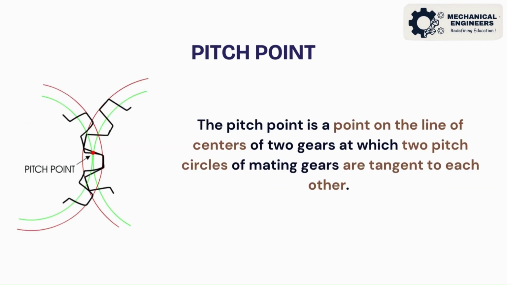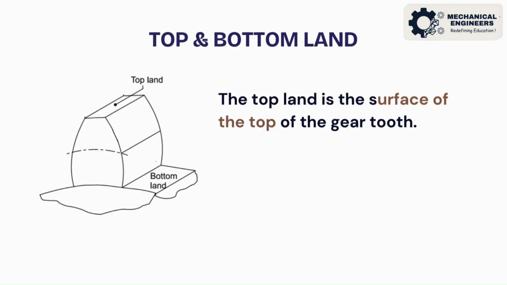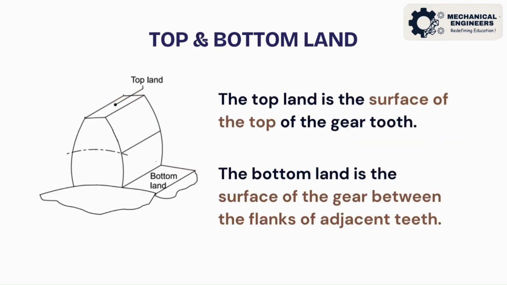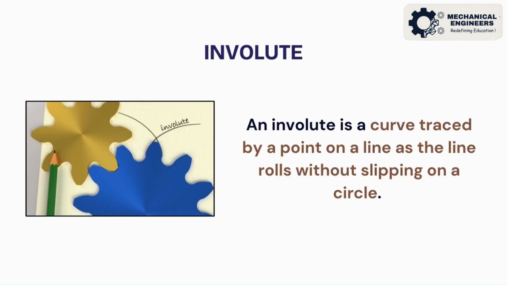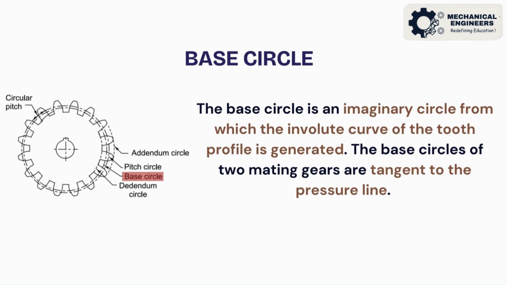The pitch point is a point on the line of centers of two gears at which two pitch circles of mating gears are tangent to each other. The top land is the surface of the top of the gear tooth. The bottom land is the surface of the gear between the flanks of adjacent teeth. An involute is a curve traced by a point on a line as the line rolls without slipping on a circle. The base circle is an imaginary circle from which the involute curve of the tooth profile is generated. The base circles of two mating gears are tangent to the pressure line.